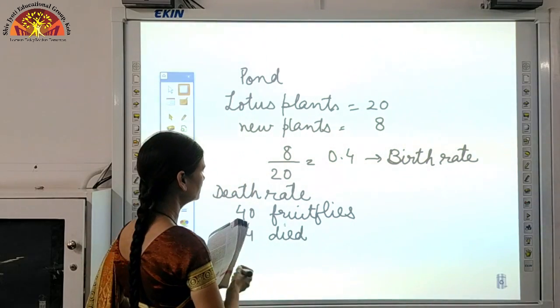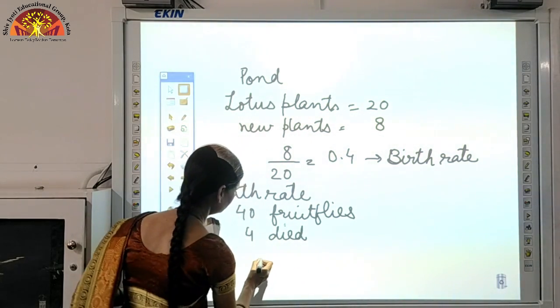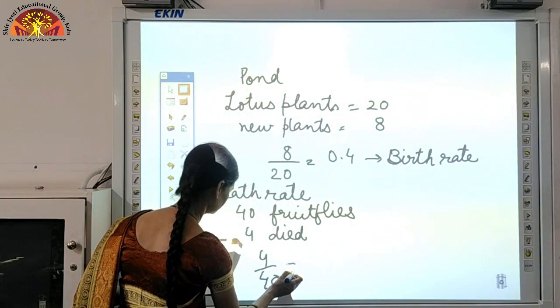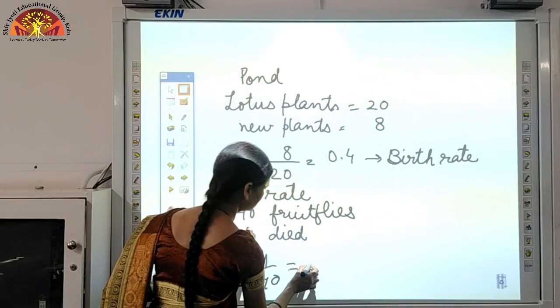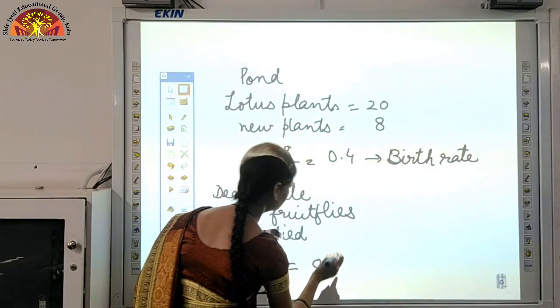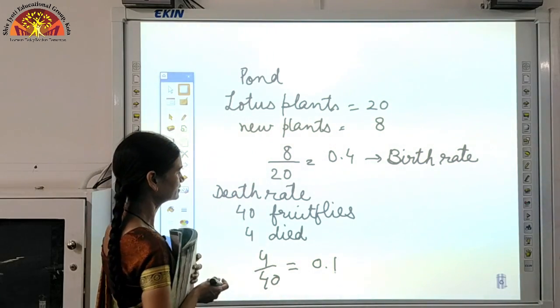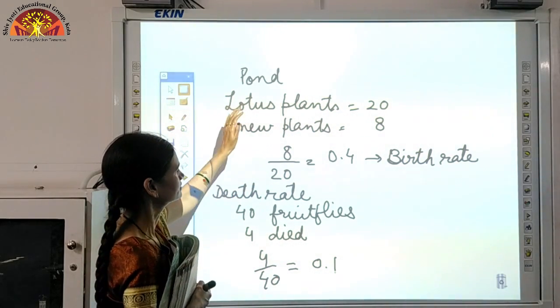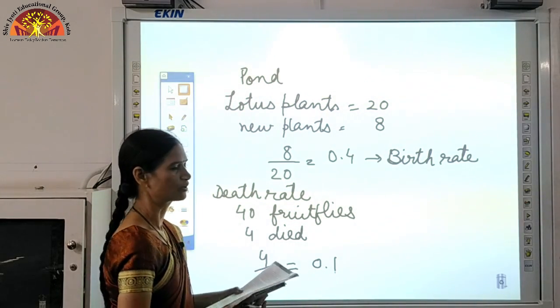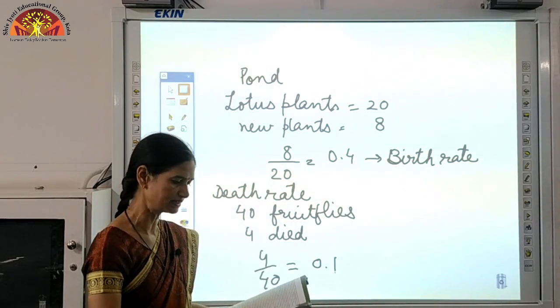Then we can calculate the death rate by dividing 4 upon 40. That means we will get 0.1 individuals. So in this way we can calculate the death rate. So you saw how we can calculate birth rate and death rate. And if we talk about individuals, we can count the individuals.